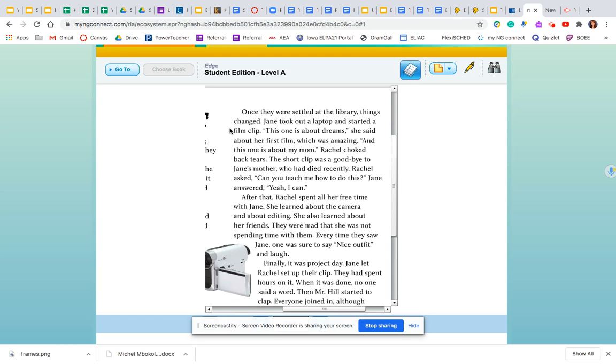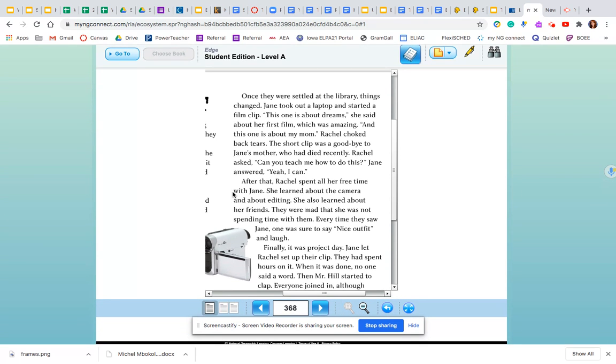Jane took out a laptop and started a film clip. "This one is about dreams," she said about her first film, which was amazing. "And this one is about my mom." Rachel choked back tears. The short clip was a goodbye to Jane's mother, who had died recently. Rachel asked, "Can you teach me how to do this?" Jane answered, "Yeah, I can." After that, Rachel spent all her free time with Jane. She learned about the camera and about editing. She also learned about her friends.